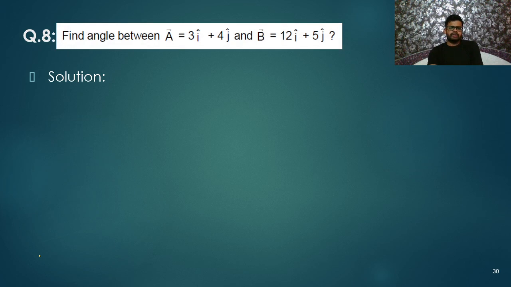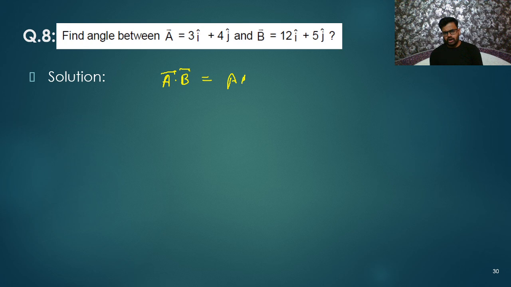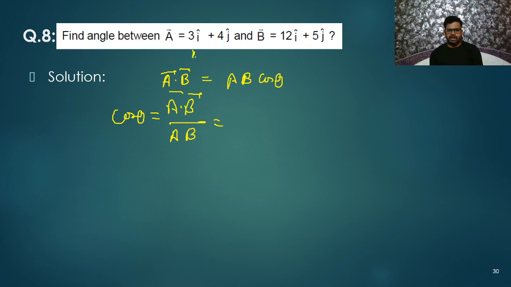Yes. Next. Find angle between A and B. These are the two vectors and you need to find angle between these two vectors. So how you will find? A dot B is equals to AB cos theta. All of you know that. So let us find angle between them. Cos theta is equals to dot product of both, A dot B divided by AB. Okay, let's do it. I cap will be multiplied with I cap.